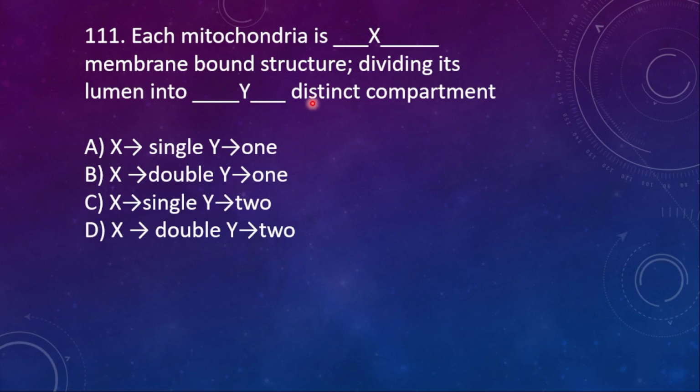Here what is X and then what is Y we should mention. Each mitochondria is X single and 1, X is double and then 1, X is single and then 2, D is double and then 2. So here the right option is D. See, each mitochondria is double membrane bound structure, you know already that one, dividing its lumen into two distinct compartments. One is perimitochondrial space and then one more is matrix.